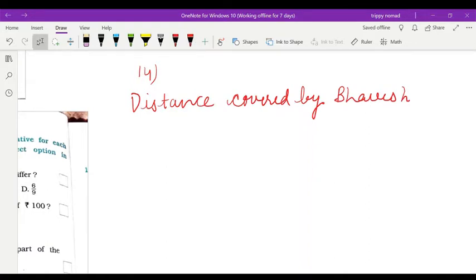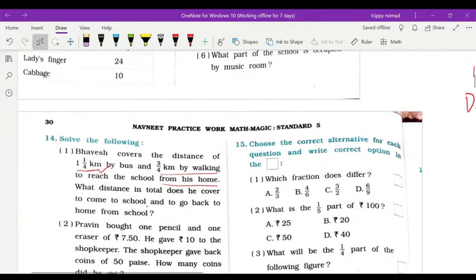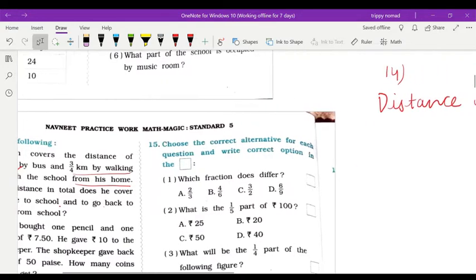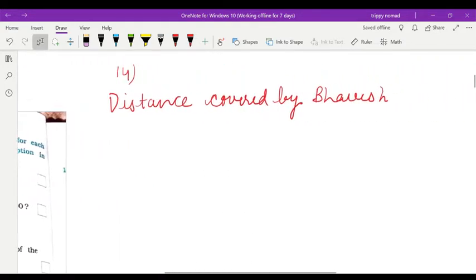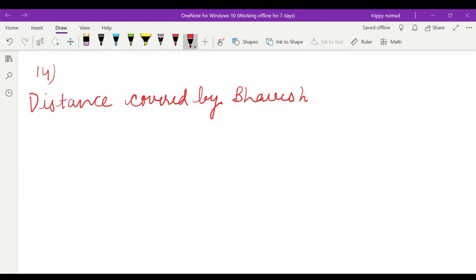First by bus, that was one integer 1 by 4, that will be 4 ones are 4 and 1, 5 by 4 kilometers.